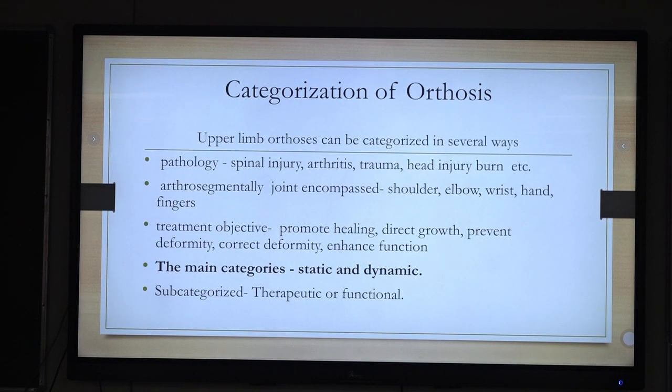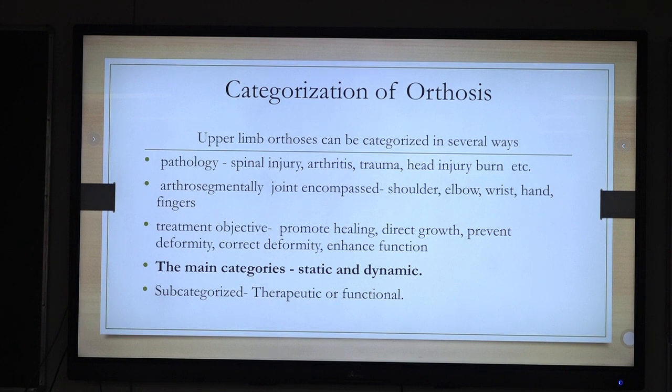Coming to the categorization of orthosis, there are various ways; this is an important part to understand for PG. We can categorize orthosis in different ways, but the most important categorization I told you, static and dynamic, for understanding the function. But there are different ways.